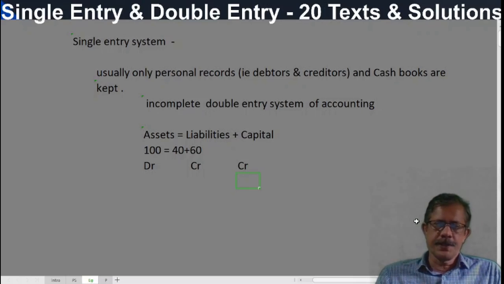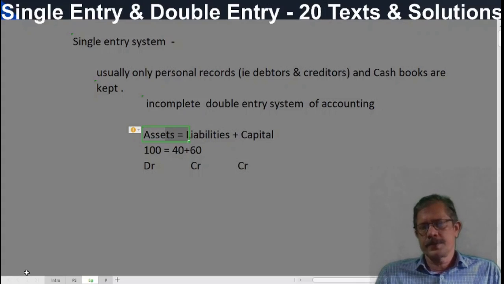So in any business, at any point of time, if we apply this equation, always the resources of the business will be equal to liabilities plus capital. And due to this concept, these assets we give a special status. And that is business for the accountant.